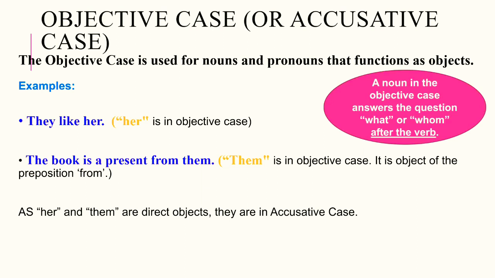The book is a present from them. Here the word them is in objective case. It is the object of the preposition from. So we can say that a noun in the objective case answers the question what or whom after the verb. Here, as her and them are direct objects, they are in accusative case.